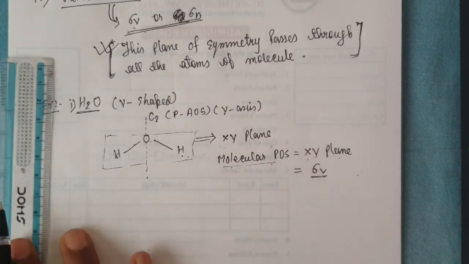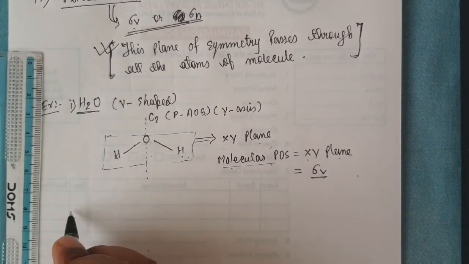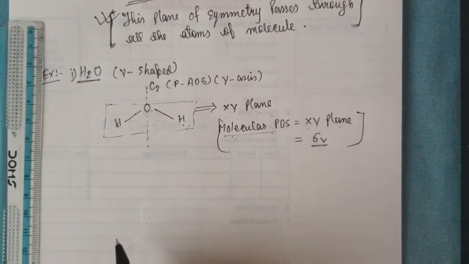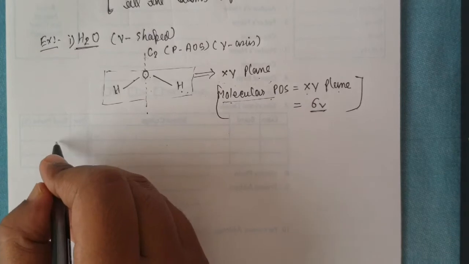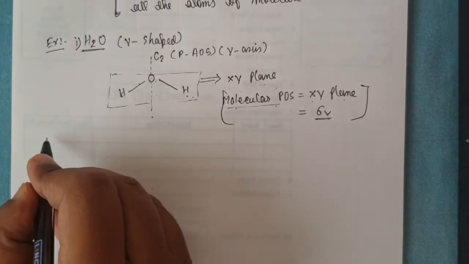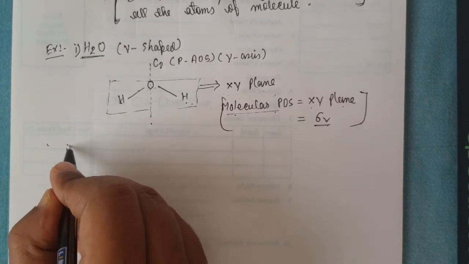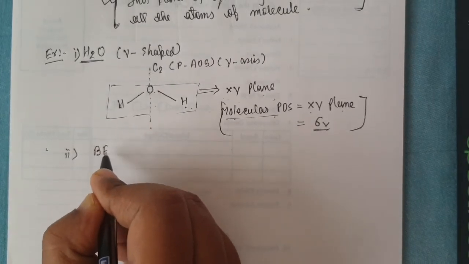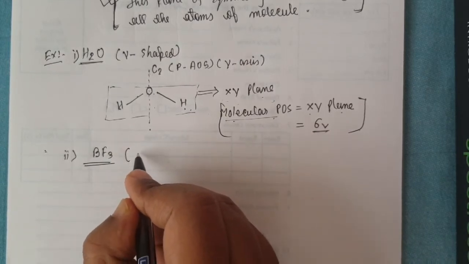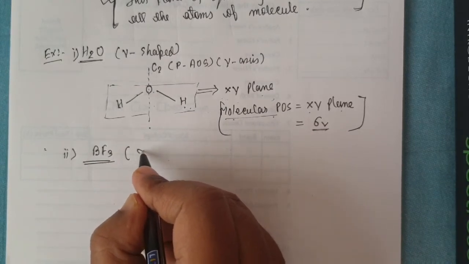We will look at another example. My second example is BF3, and its shape is trigonal planar.